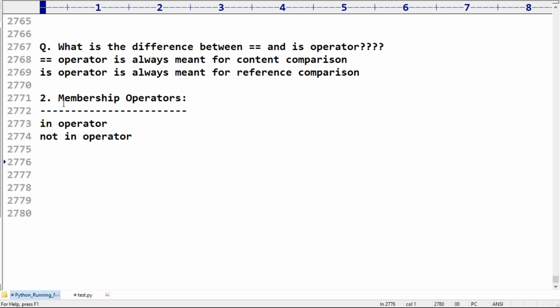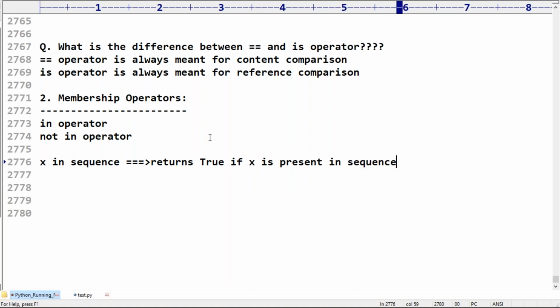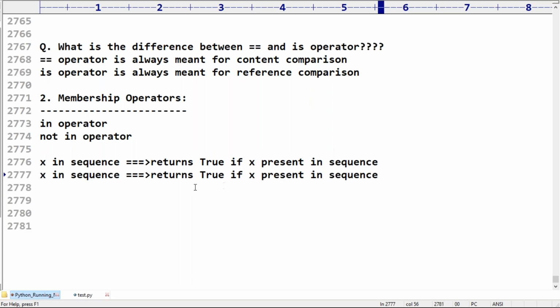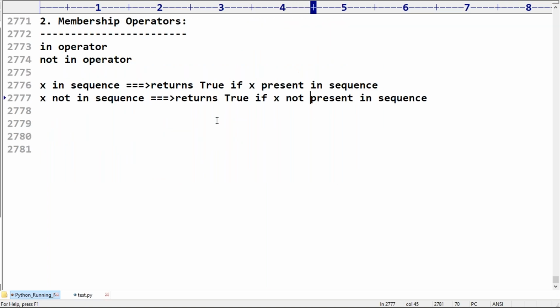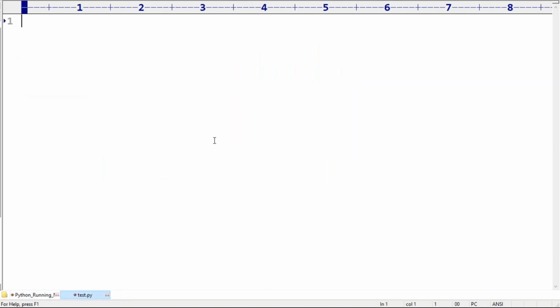Here, x in sequence returns true if x is present in the given sequence. x not in sequence returns true if x is not present in the sequence. Can you please explain with an example? We covered multiple examples already in the last sessions. Very simple.